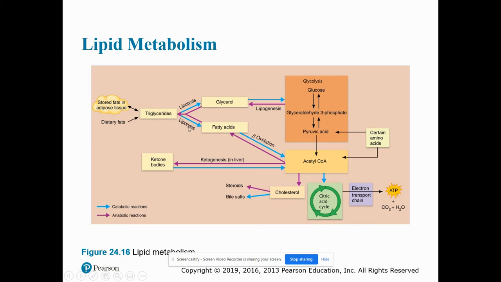Also, lipolysis, fatty acids, beta oxidation produces acetyl-CoA, which can go into the citric acid cycle. If we have an accumulation of acetyl-CoA, we can have ketogenesis occur, and we can form ketone bodies. Now, you notice that these arrows are going both directions, and that means that this does go both directions in these pathways. And then again, from the citric acid cycle, we go to the electron transport chain where we make the ATP.